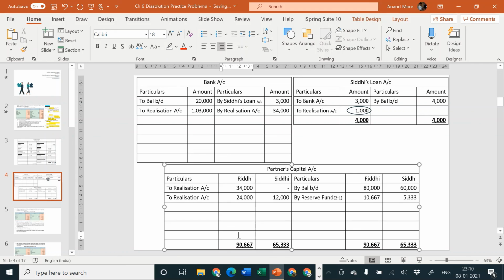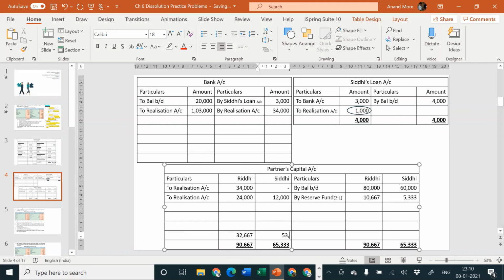So now she can take back only 32,667 as amount withdrawn from the business. Similarly, Siddhi will say that my total capital was 60,000 plus my share of reserve fund is 5,333. So my total claim is 65,333, out of which 12,000 is my share of loss. So I can get 53,333 back.